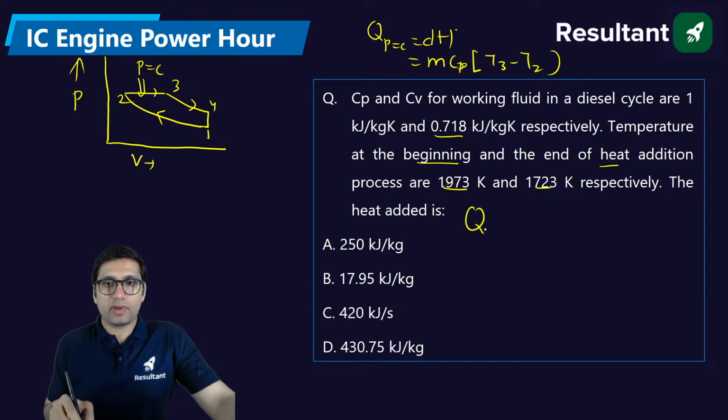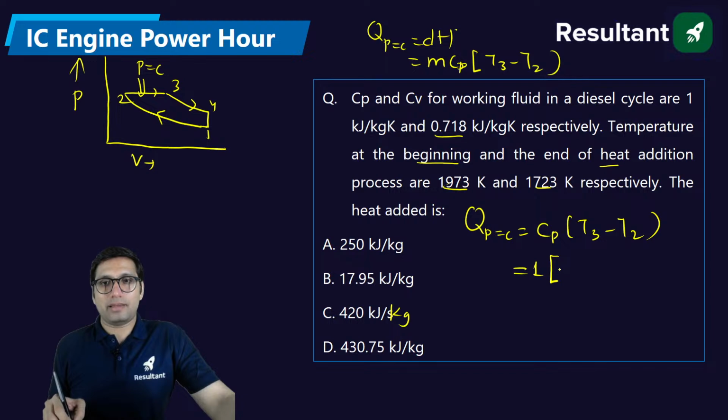So from here you can get the heat supplied at constant pressure, because they are asking per unit mass, kilojoule per kg. So this will be Cp (T3 minus T2). Cp in this case is given as 1, T3 is the highest temperature, the maximum temperature, which is 1973.